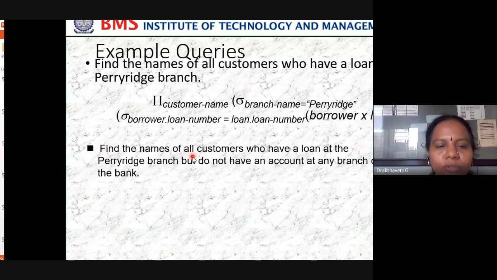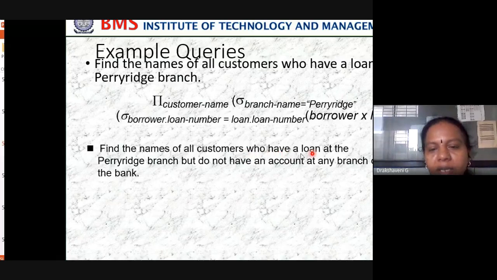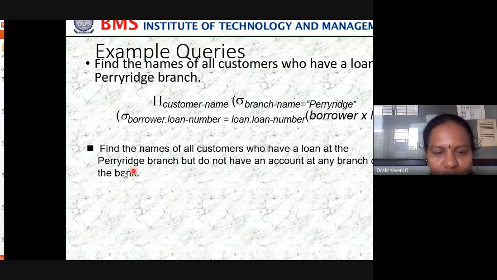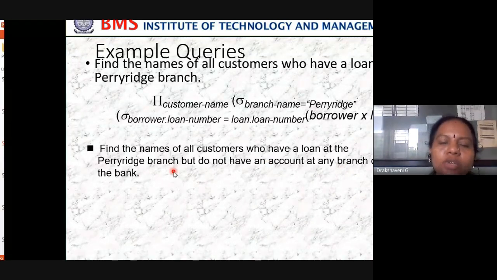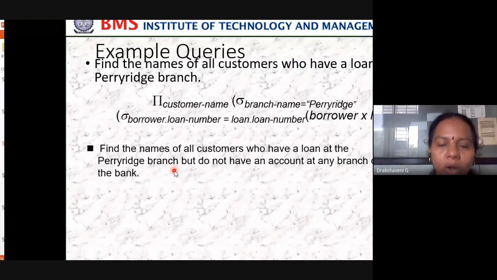Find the names of all customers who have a loan at a Perryridge branch but do not have an account at any branch of the bank. Means I should have a loan, I don't want an account. So those people's names I want.